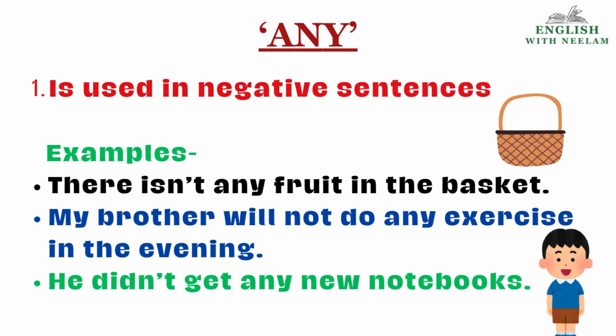Any is used in negative sentences. Children, we use some in positive, but we use any in negative sentences. Let us see the examples. There isn't any fruit in the basket. This is a negative sentence. There isn't any fruit. Present tense, but negative. My brother will not do, future simple tense, will not do any exercise in the evening.